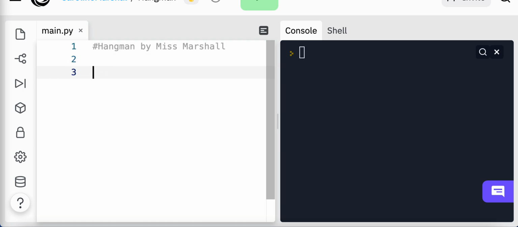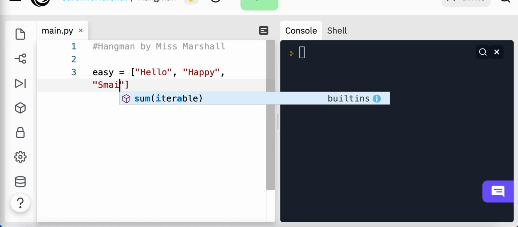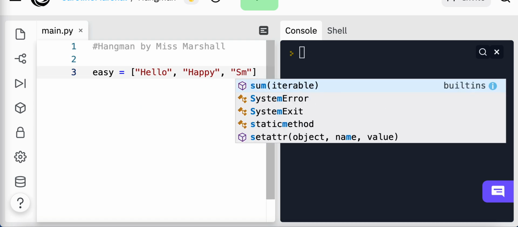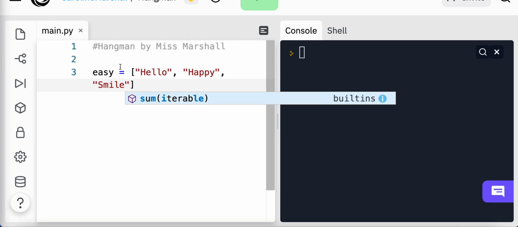Okay, so if I was going to have an easy, medium, and hard mode, I would create an easy list of words to guess. Maybe they've got a shorter list. Maybe it is all capital letters or all lowercase. Maybe they're all 5-letter words. Who knows what you're going to choose for yours? Smile. Let's go with that one. How I managed to put an A in smile, nobody knows.